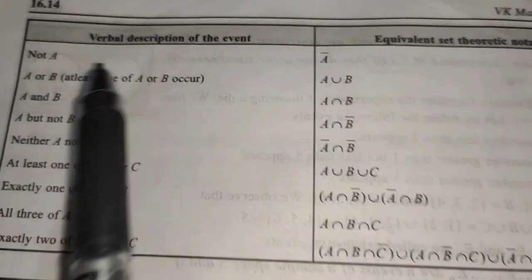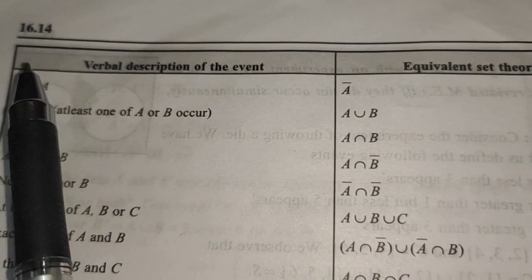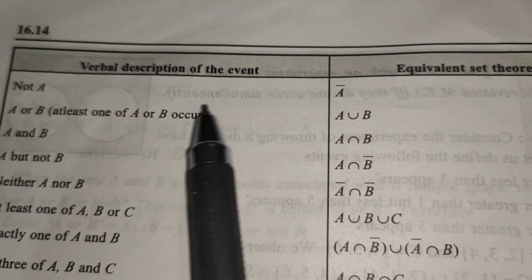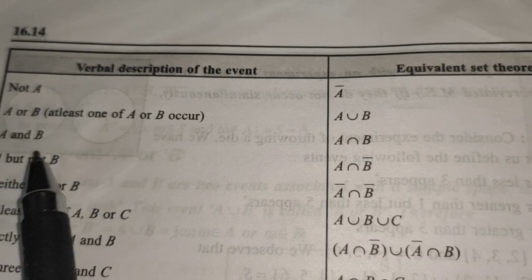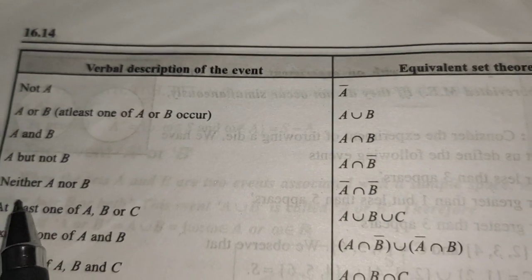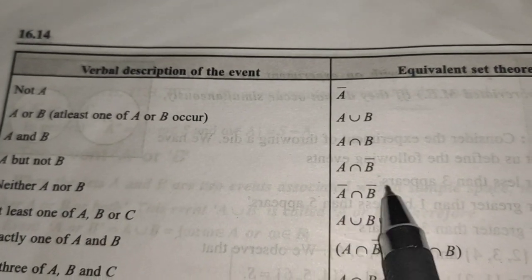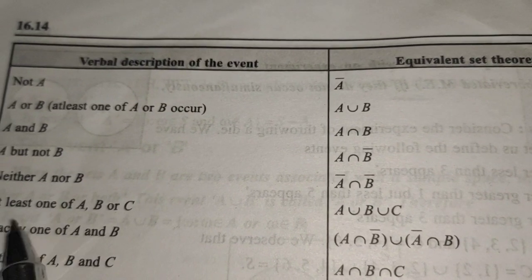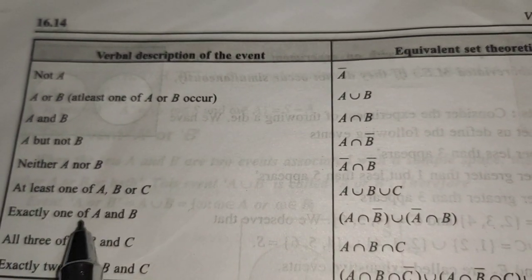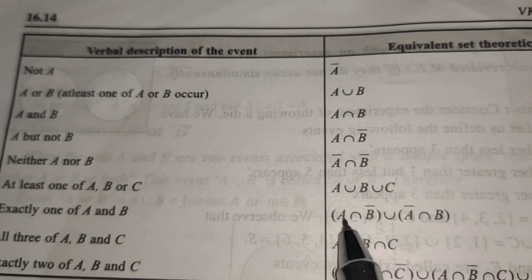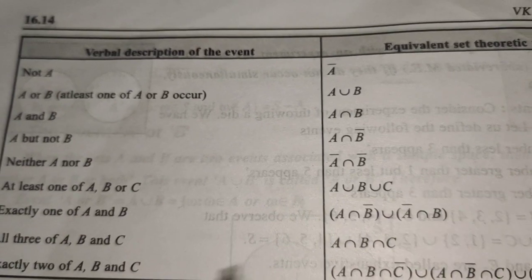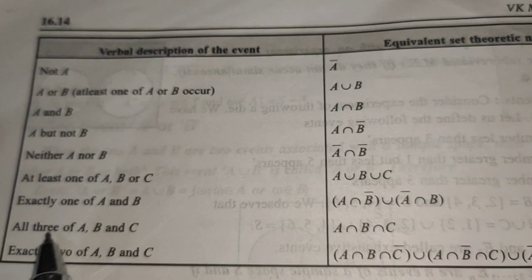There are some important notations. Not A we define by A bar. Then A or B, at least one of A or B, we define by A union B. Then A and B means A intersection B. A but not B is A intersection B bar. Neither A nor B is A bar intersection B bar. At least one of A, B or C is A union B union C. Exactly one of A and B is A intersection B bar union A bar intersection B.